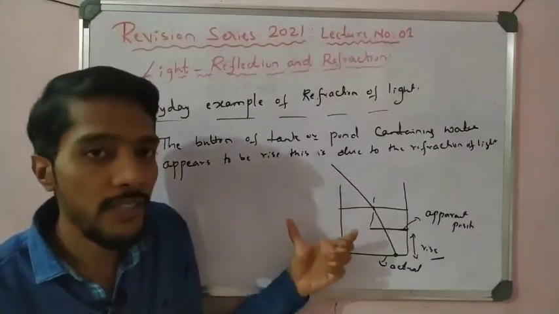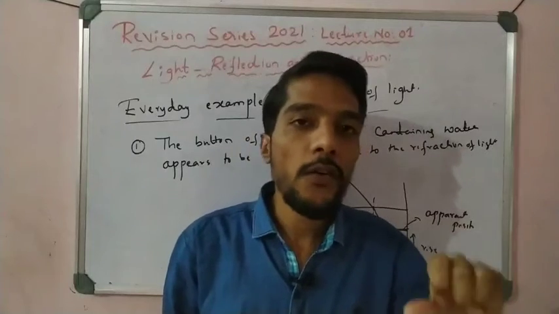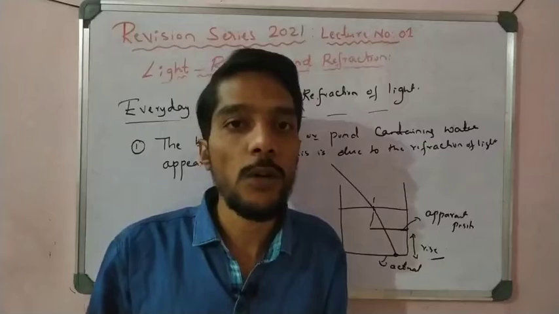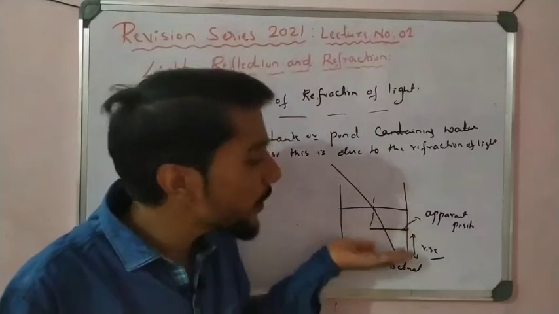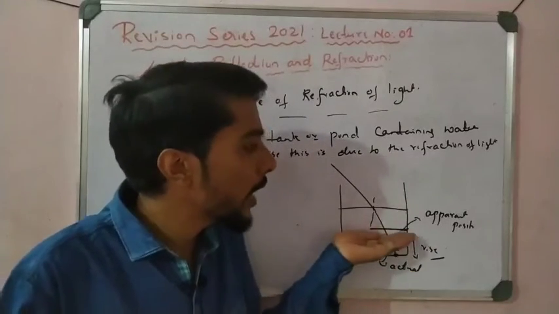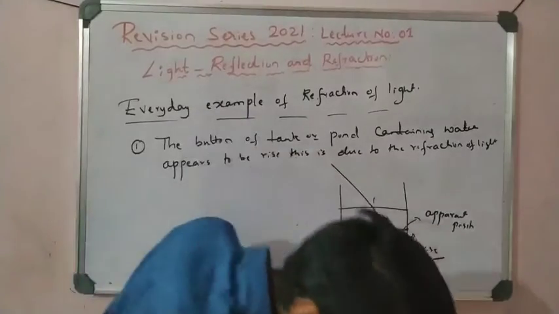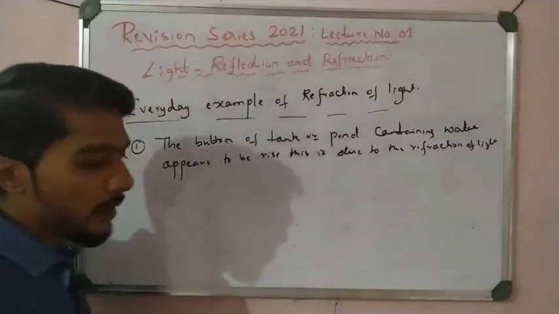So this is a daily life example. For example, take a simple bucket present in the room, filled with water. Then observe the bottom surface of the bucket. You observe that the bottom appears to rise up. That is the displacement of the bottom from the actual position to the apparent position, and that is due to the refraction of light. So this is one example.